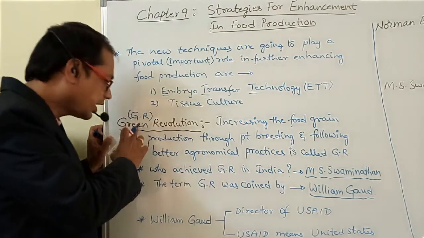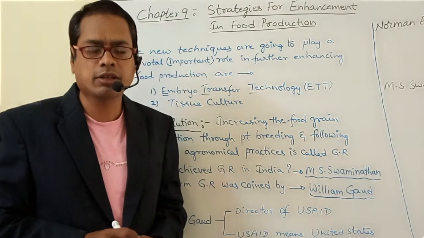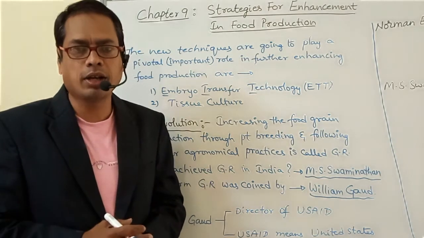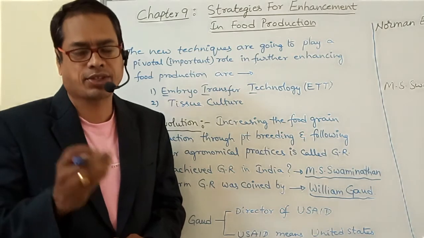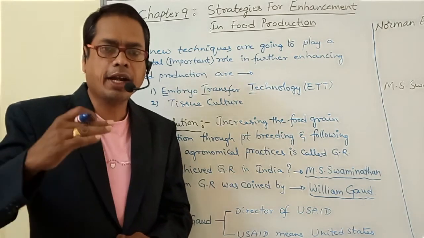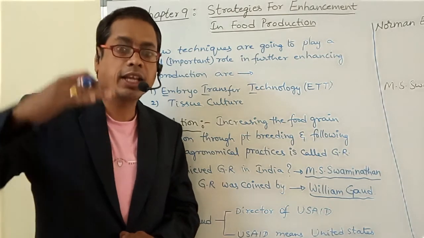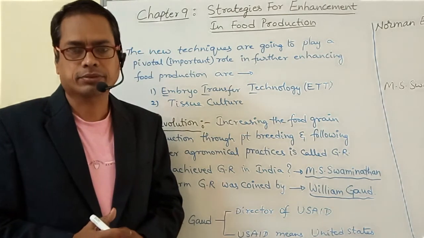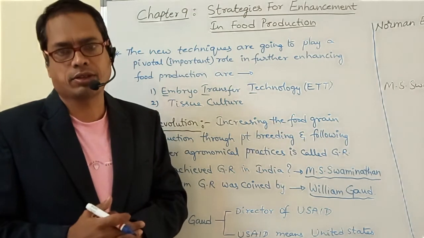Next one, green revolution. Have you heard the word green revolution? Majority of people say yes. Green means plants. Day by day the human population has increased so many times, but the production of plants has not increased.